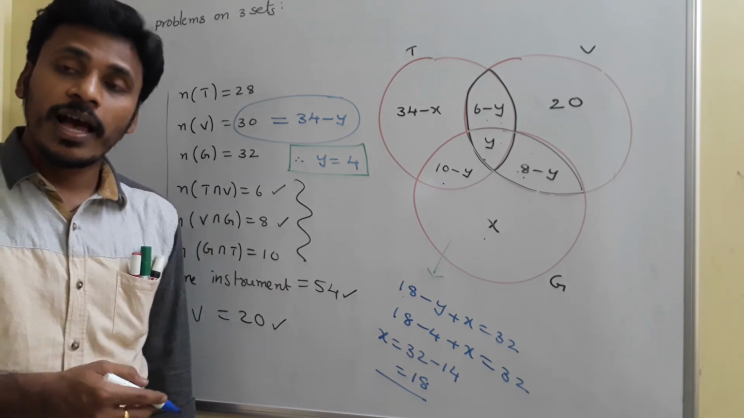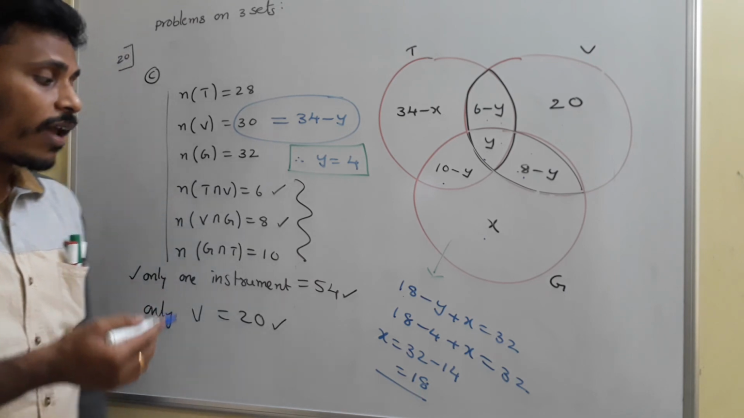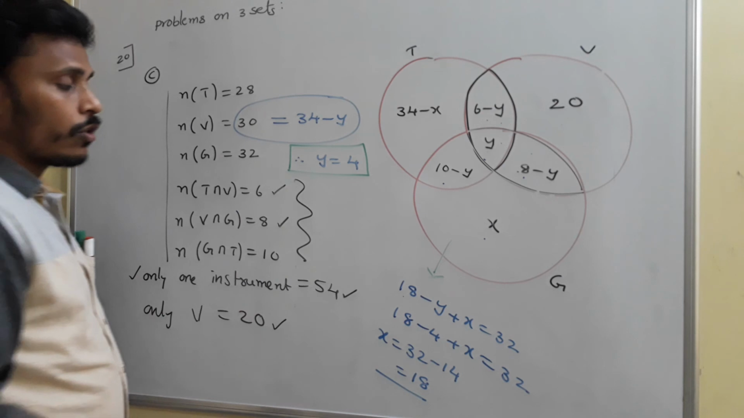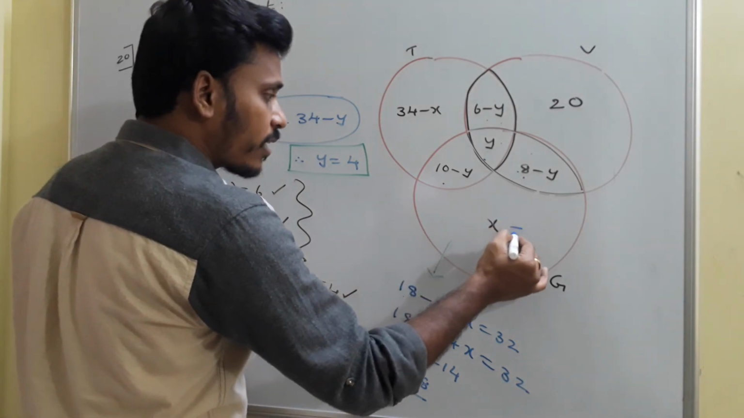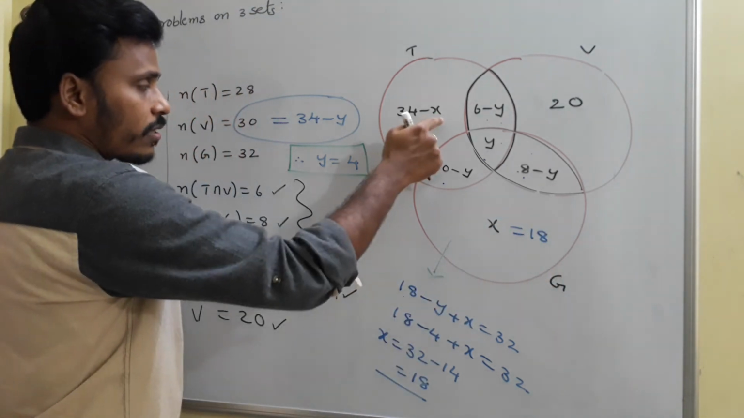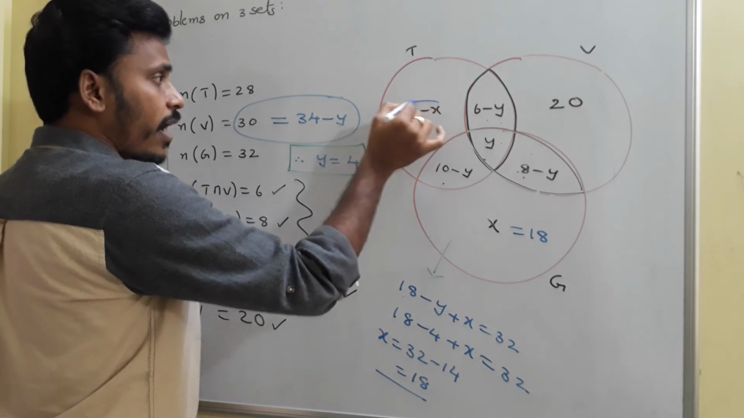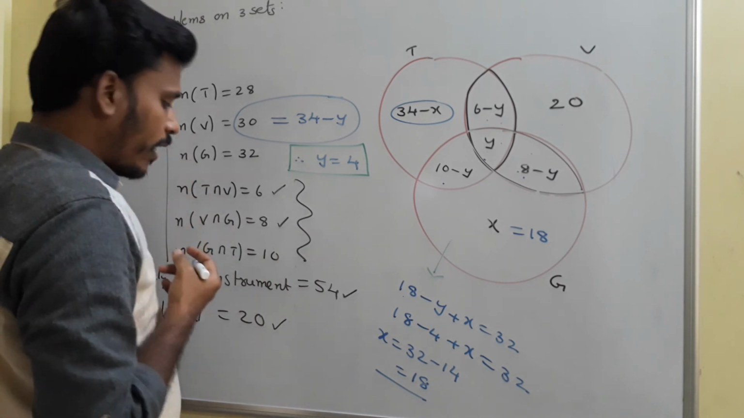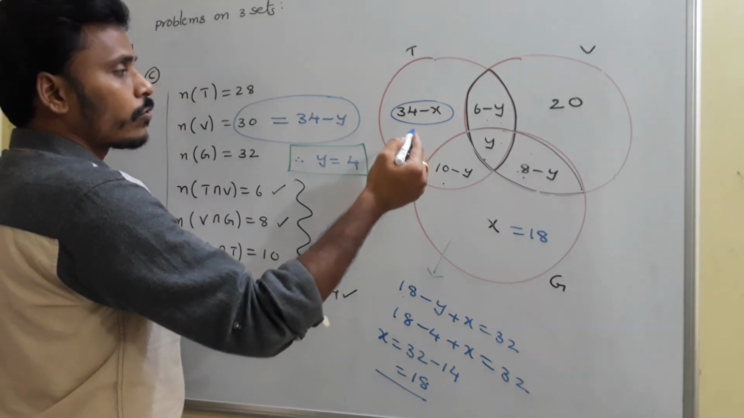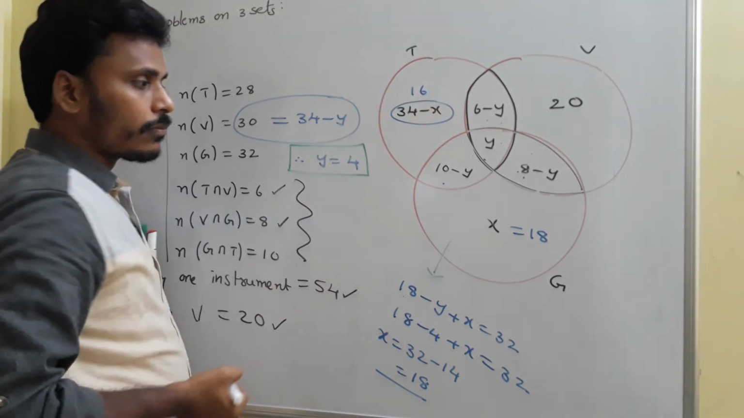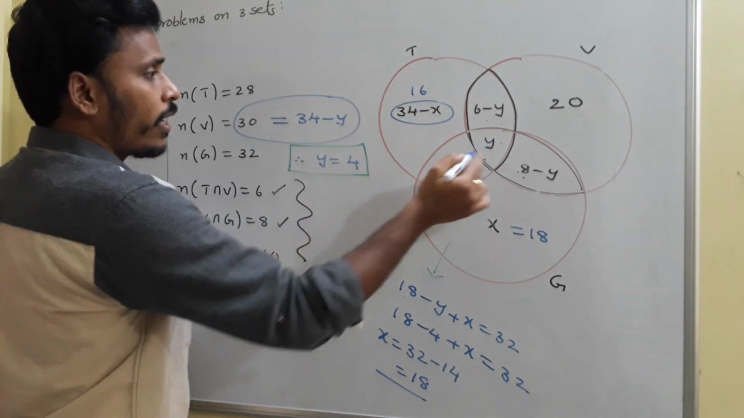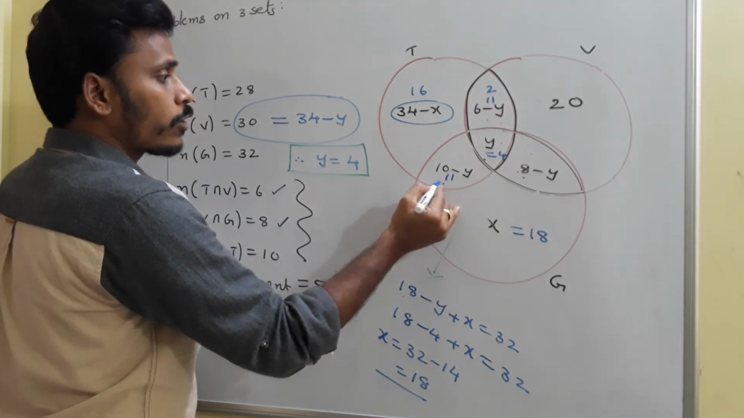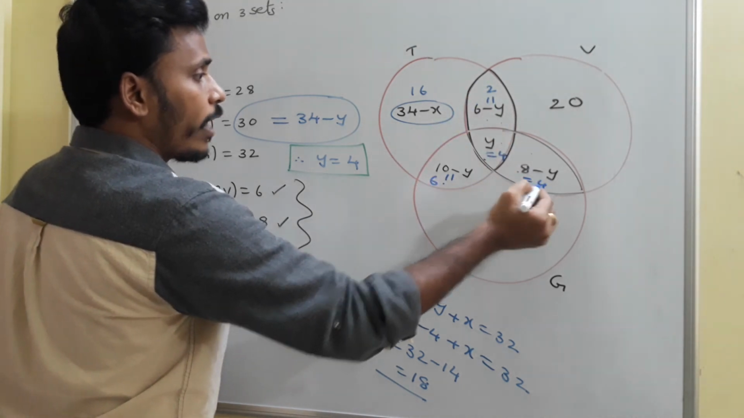So I have X, I have Y, everything. After having X and Y, replace everything with the X and Y values. You just leave this X, replace it with 18. This 34 minus X means 34 minus 18. How much do you get? 16, right? And then Y is 4, so this value is 4. 6 minus 4 is 2, 10 minus 4 is 6, 8 minus 4 is 4.